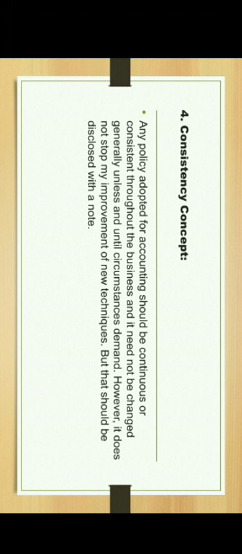For example, if a company is adopting the fixed installment method for charging depreciation on its asset in the beginning, it should follow the same till the end of the asset's life. We cannot change that method in between. If you are using the fixed installment method, you will charge depreciation by that method till the life of the asset is over.